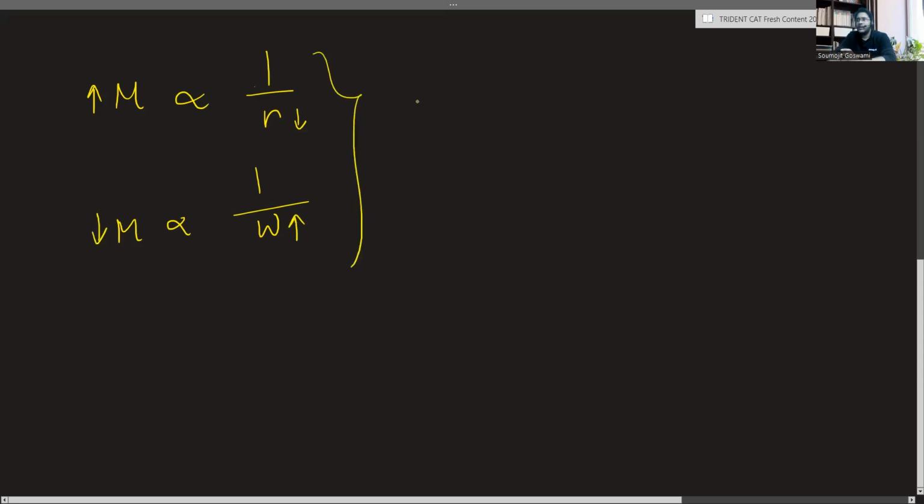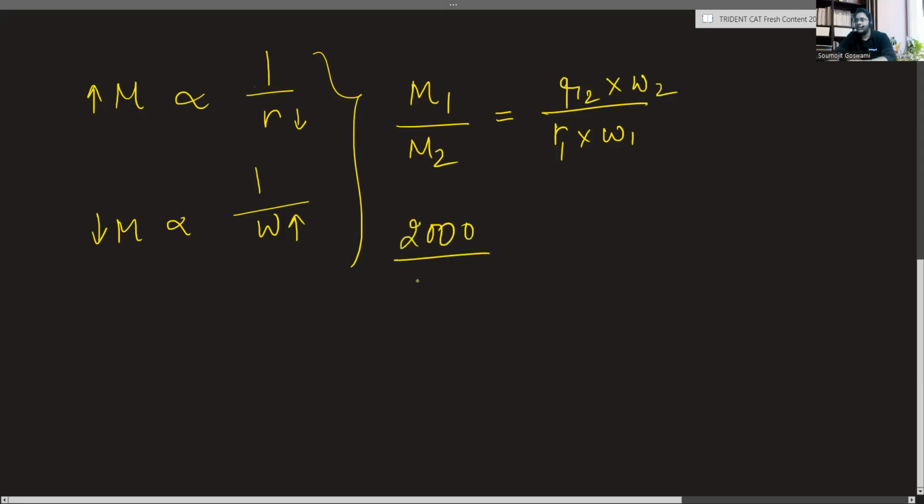Now, there again many things can be done. So what I can do is call M1 the initial number of men, and M2 the final number of men, which is after the 4 weeks situation. And this can be written as R1 into W1, and in the denominator, R2 by W2, that will eventually go in the numerator. So R2 into W2. Now, M1 we know is 2000. M2 we know is 2500. We also know that rate 2 is 2 kg, and rate 1 is 2.5 kg per day per man.